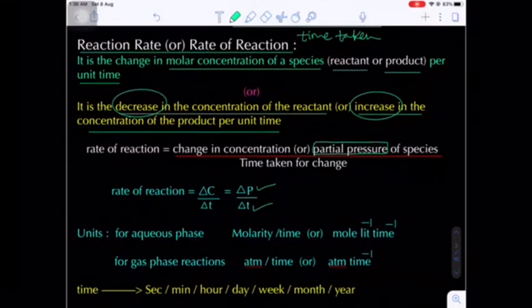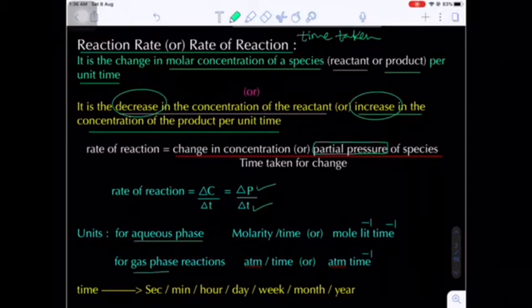Now what is the unit for the rate of a reaction? There are two types of reactions here: gas phase reactions and aqueous phase reactions. In aqueous phase reactions, we generally use molarity for the concentration.